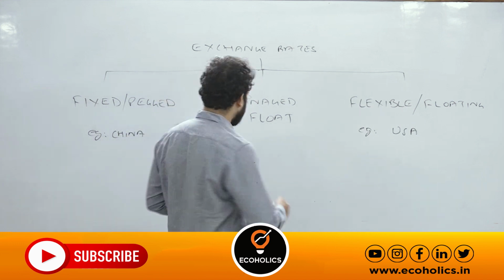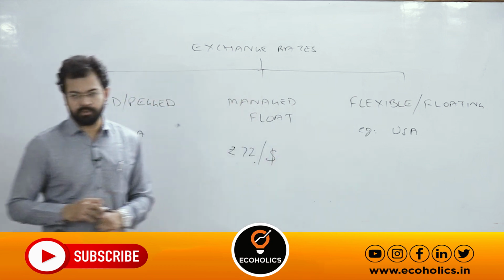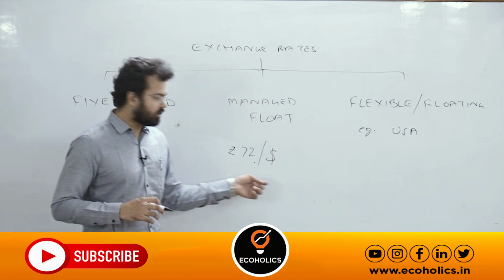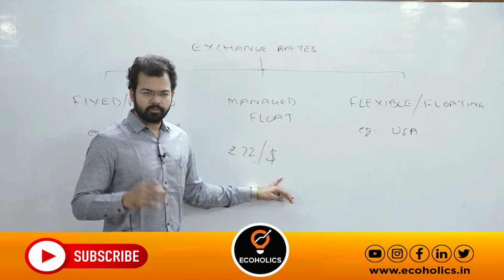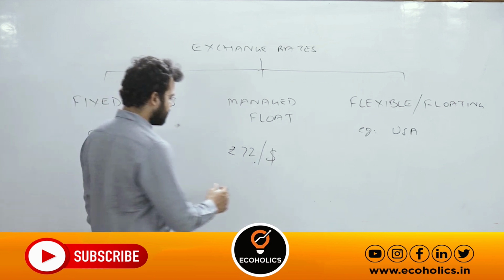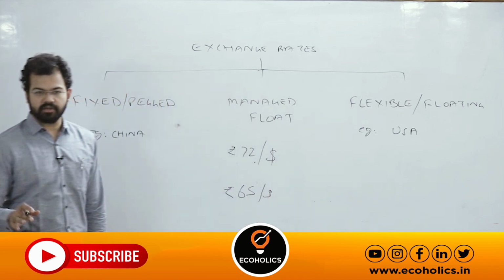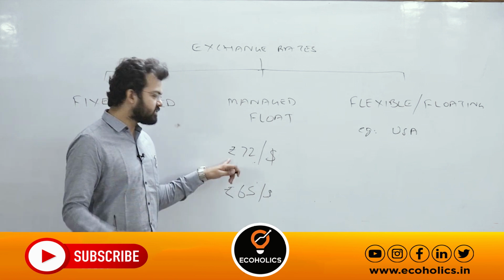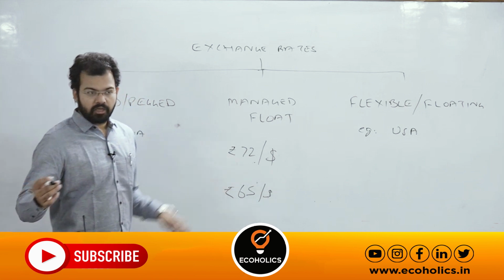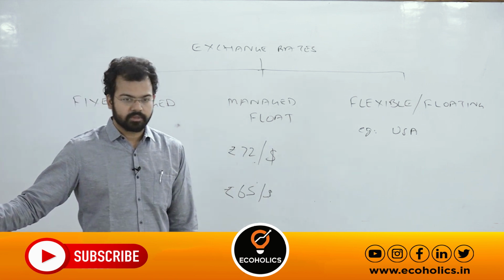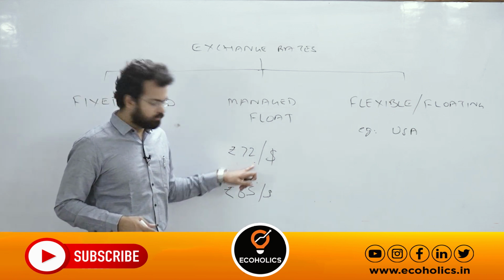Getting my point? Suppose, for example, 72 per dollar is the current rate of rupee. Suppose, for example, what is the normal rate per dollar? The normal rate you heard about was around 60, 65. For the last full year, it was around 65, 66, 64, 63. So it means this is an abnormal situation. Rupee depreciates, you remember? Loss in the value of rupee. So the value or demand for rupee goes down. So whenever it comes as 72.